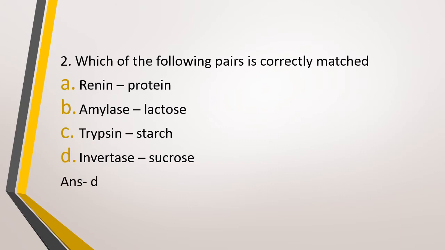Rennin protein, there is a single N. Single N rennin is secreted by the JG cells of kidney, right? If it had been double N, then protein might have been correct. Amylase is for carbohydrates. Lactose is a disaccharide. Amylase is for polysaccharides. Trypsin, of course, it's not for starch, it's for protein. Invertase is correct. It digests sucrose.